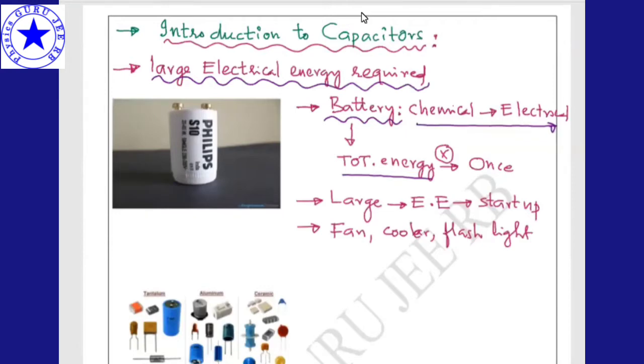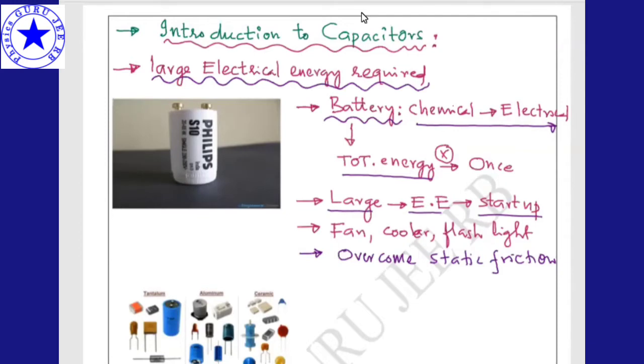So large electrical energy is required to start up, to overcome static friction. To overcome static friction, we require a large amount of current at once. Also, these applications don't need such current or energy forever. Starting it is required. After that, normal current is sufficient to run the fan, tube light or coolers. But initially to start up, a large amount of energy is required.